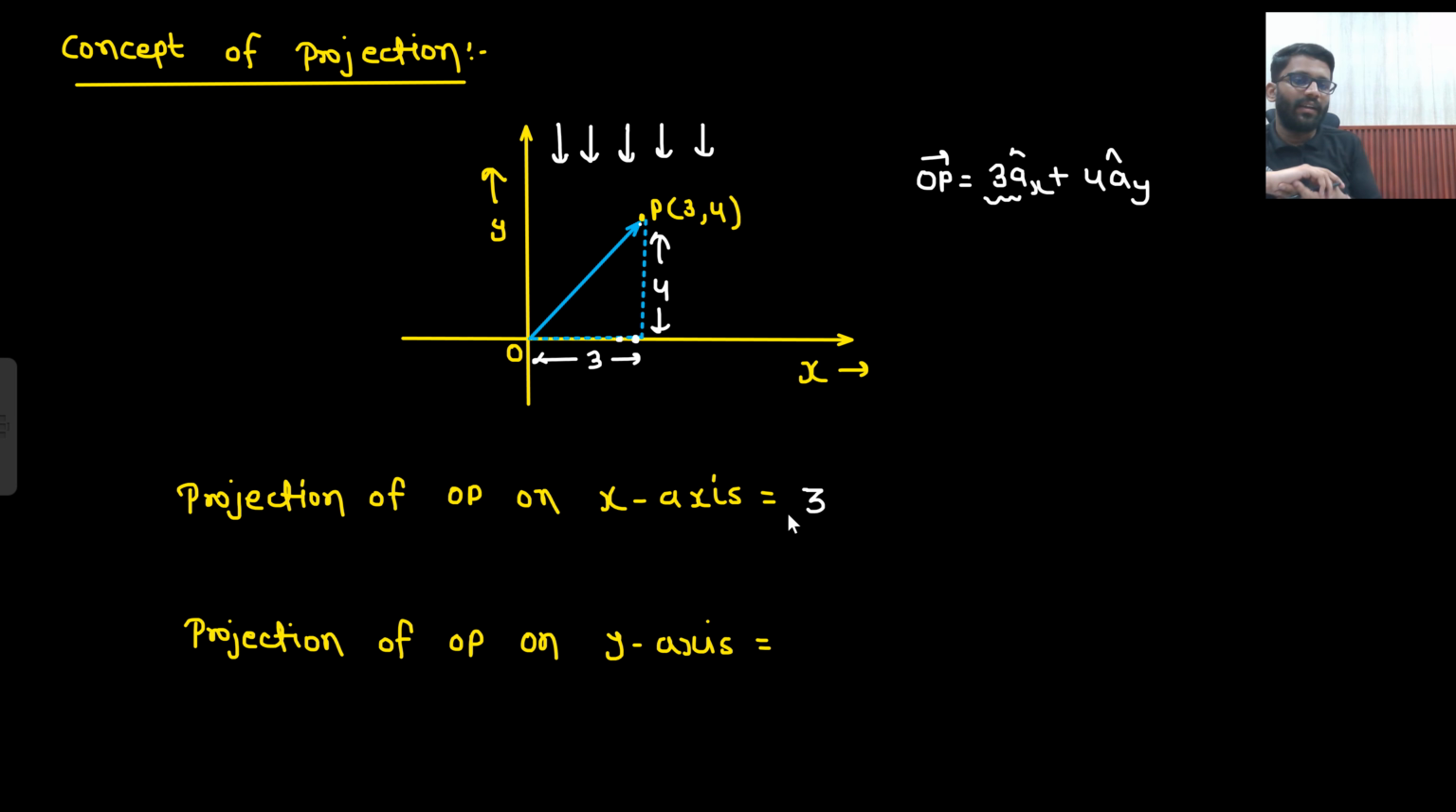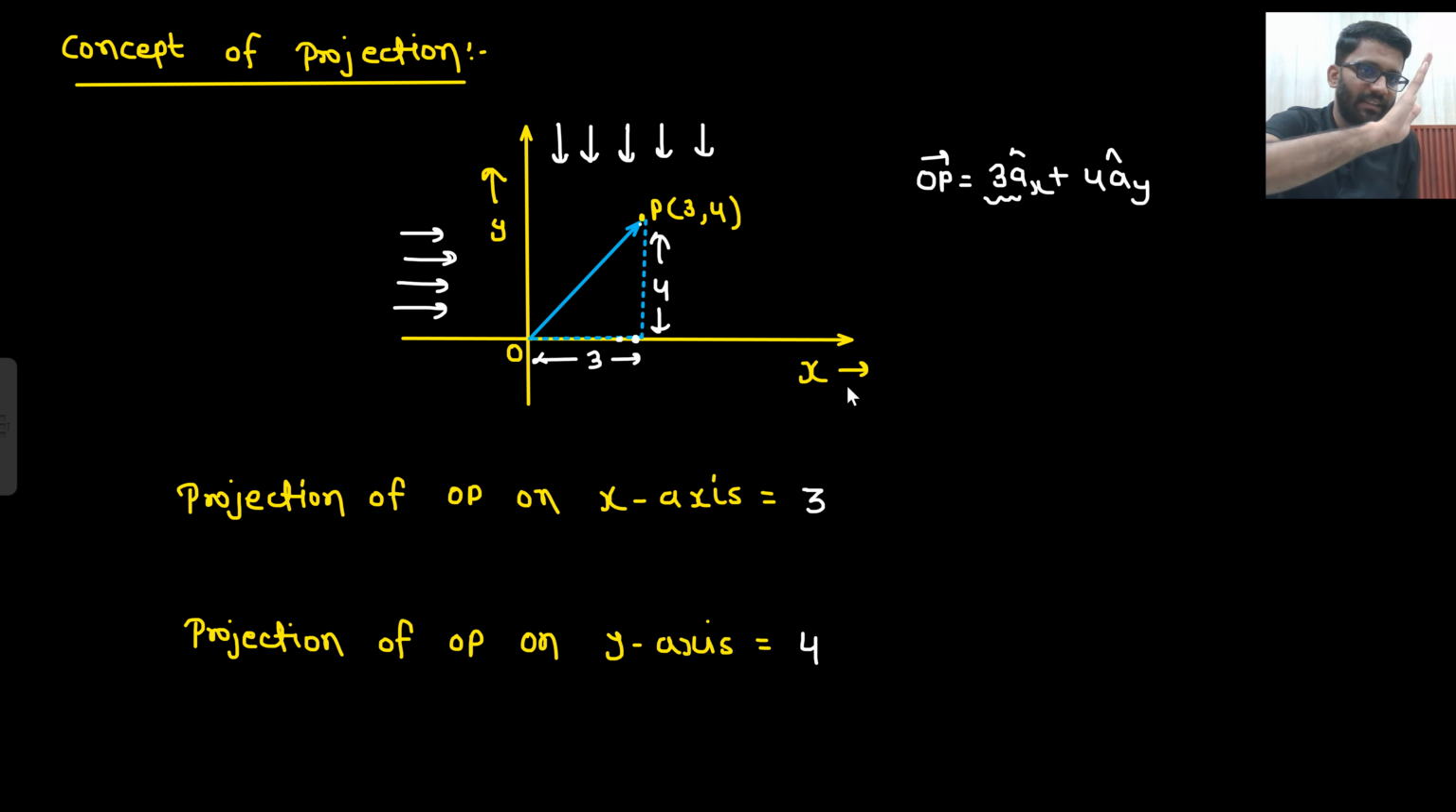Or what you can say, if I am working in the OP direction with OP magnitude, that means I am working 3 in x direction and 4 in y direction. So what will be the projection of OP on y axis? That will be 4. Where you need to find the projection? On y axis. So your rays should be coming perpendicular to y axis. So if my sun rays are coming like this, then what will be the projection of OP on y axis?